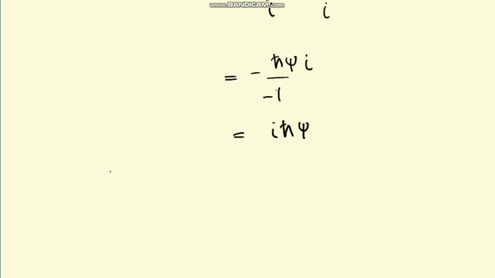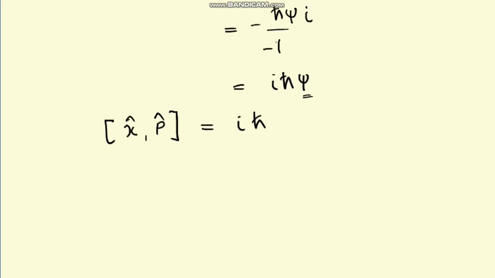So the commutator that we defined is just i h cross. We do not need psi because psi could be any function and is not dependent upon these two operators. So these two operators differ from each other in effect by i h cross, and this is the commutator. And why is it so important?